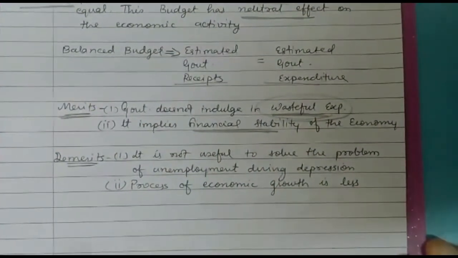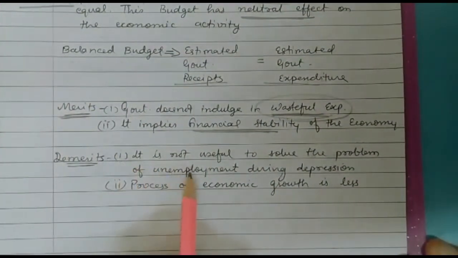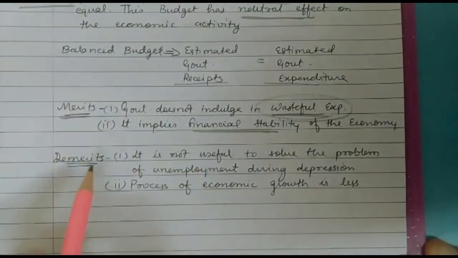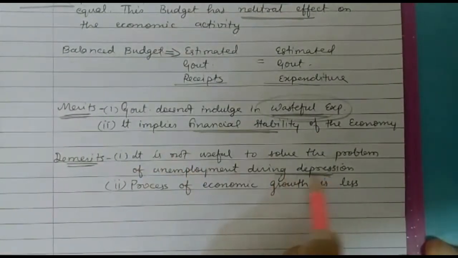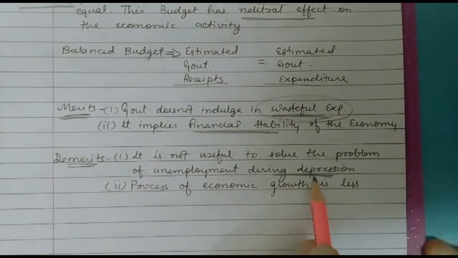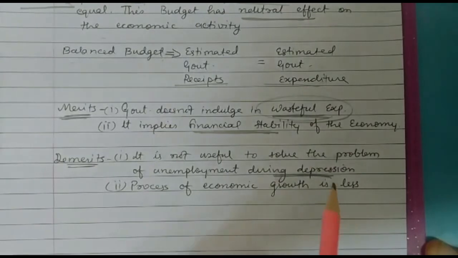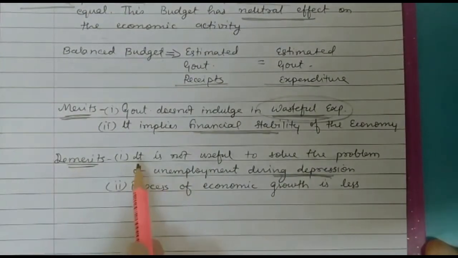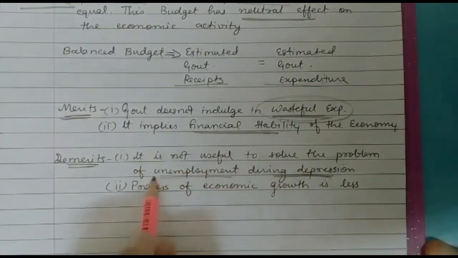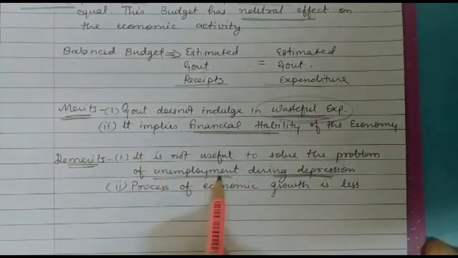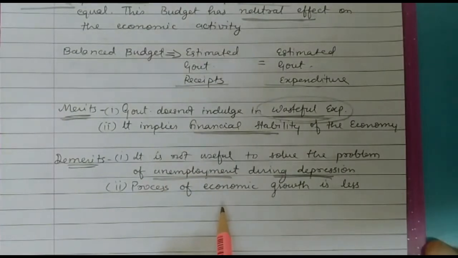Now the demerits. These type of budgets are not useful when the economy is suffering from depression. See, when there is depression in the economy, government has to incur more expenditure so that the economy can come up. So the first demerit is, it is not useful to solve the problem of unemployment. In order to solve the problem of unemployment, government has to incur expenses, has to do many expenditures.